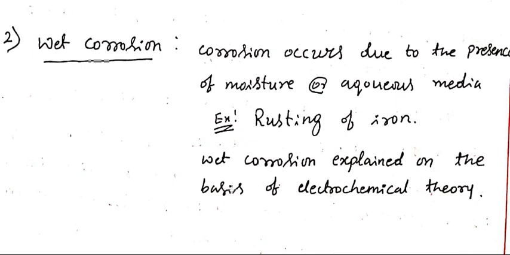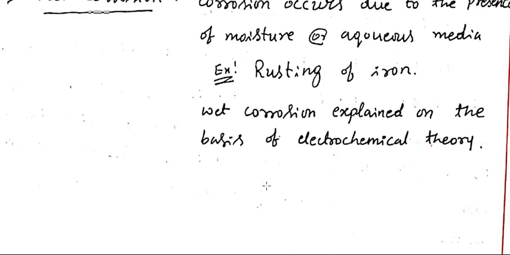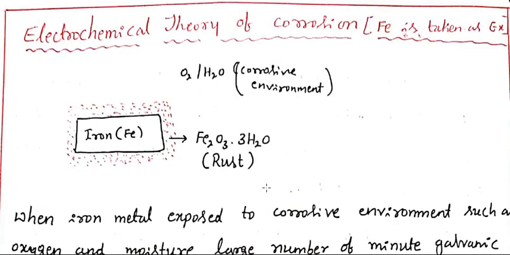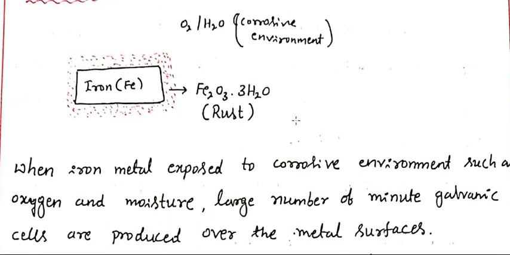What is meant by the electrochemical theory? How is that electrochemical theory directly involved in our corrosion reaction? Let's see that. That is called the electrochemical theory of corrosion, taking iron as an example. Take one example of an iron metal piece which is exposed to a corrosive environment such as oxygen and moisture. After some time we observe a powdery substance produced over the metal surface. This is its respective stable metal oxide, Fe2O3·3H2O. Can you call this a rust or corrosion product?